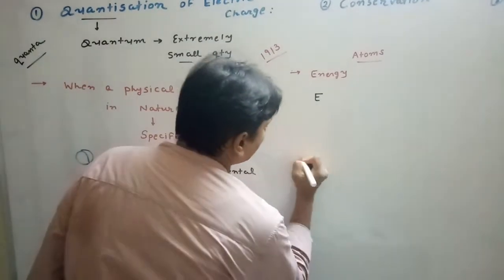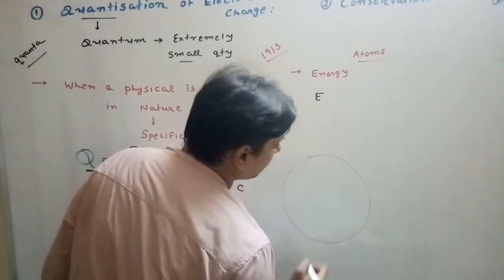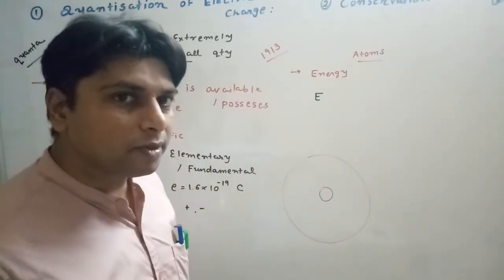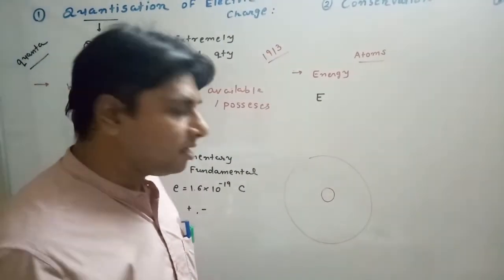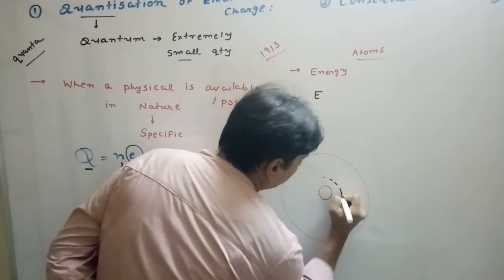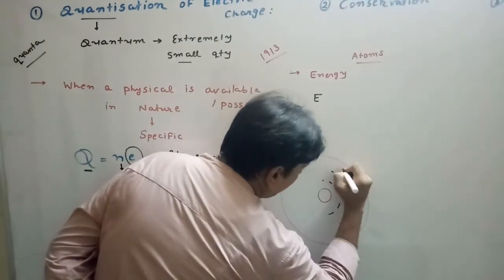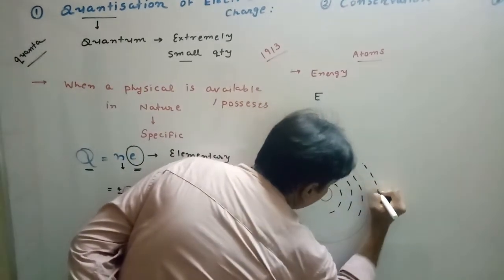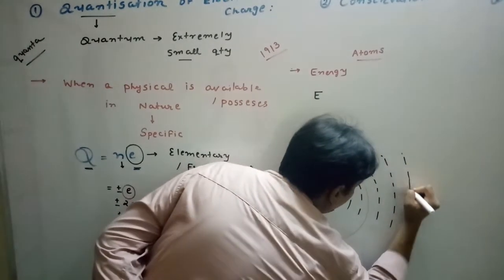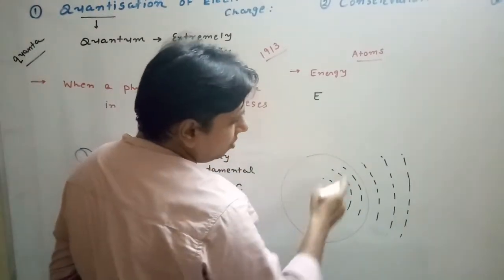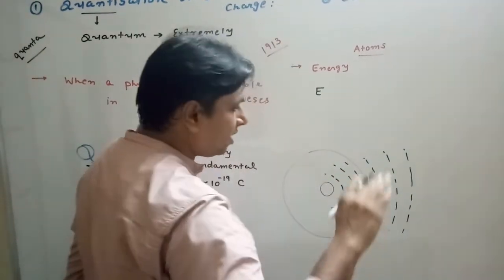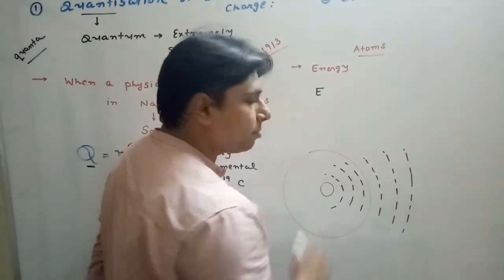He said suppose this is an atom, this is the nucleus. Now how many orbits are possible? As per classical mechanics, an electron could be present in any of the infinite number of orbits which are theoretically possible for any atom. I have drawn a partial part of the orbits. There can be an infinite number of orbits possible.